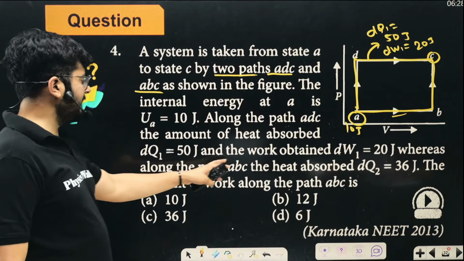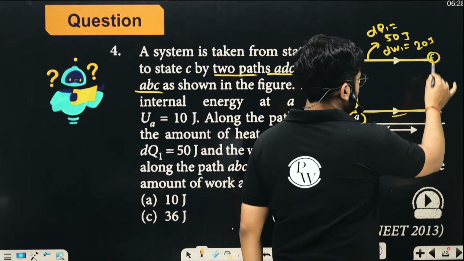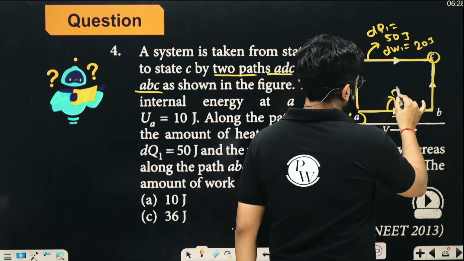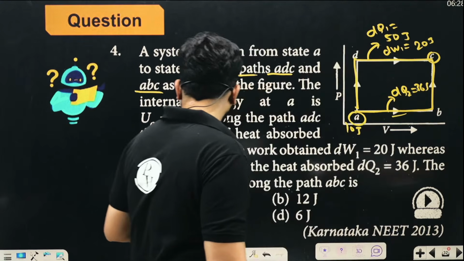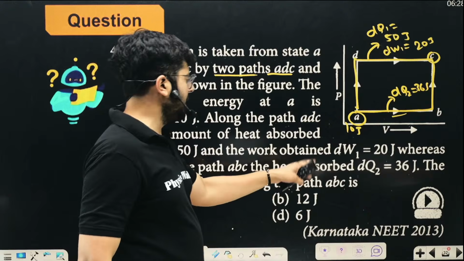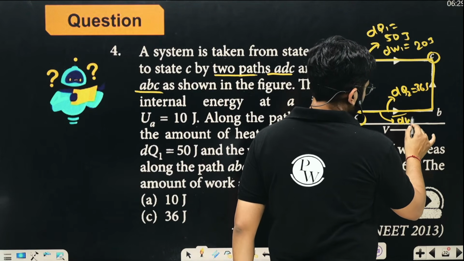Whereas along the path ABC, the heat absorbed, dq, is 36 joules. So along the path ABC, the heat absorbed is 36 joules. The amount of work along the path ABC is going to be... so what will be the amount of work along this path?